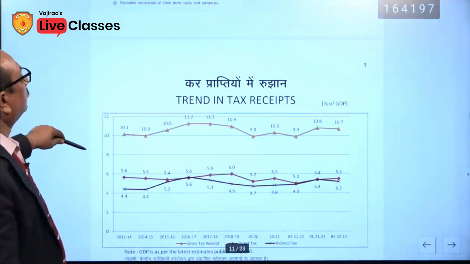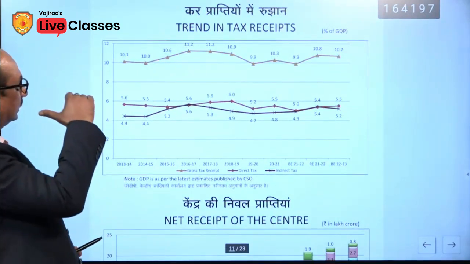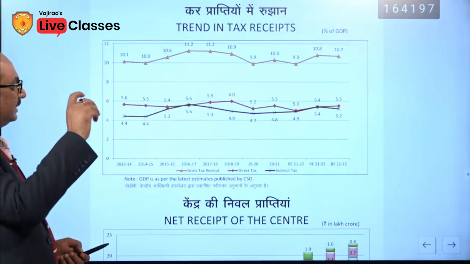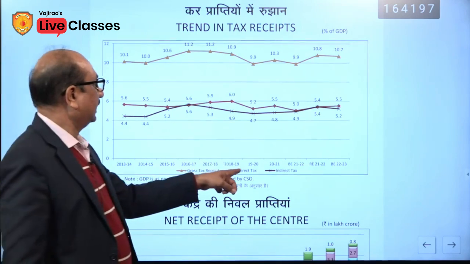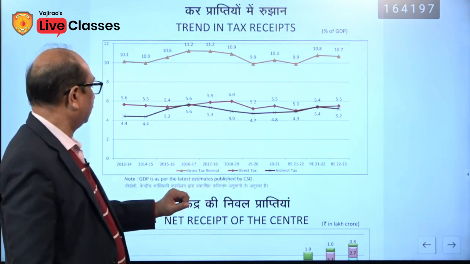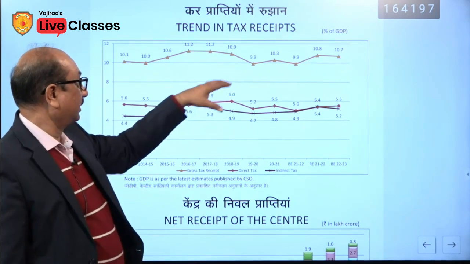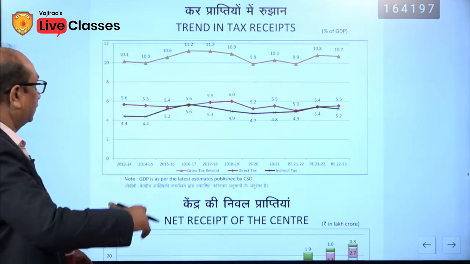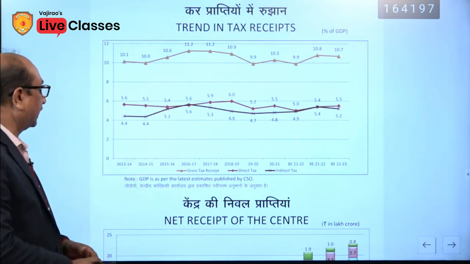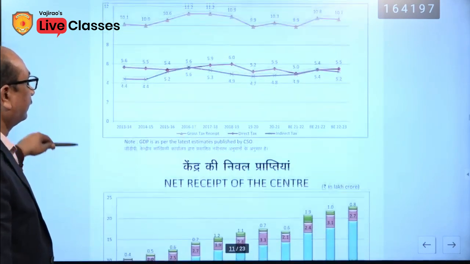These are the trends with respect to the direct taxes, indirect taxes, and the gross tax receipt. This is the total tax revenue generated by the government, and this is the comparison of both direct and indirect taxes, easy to understand.